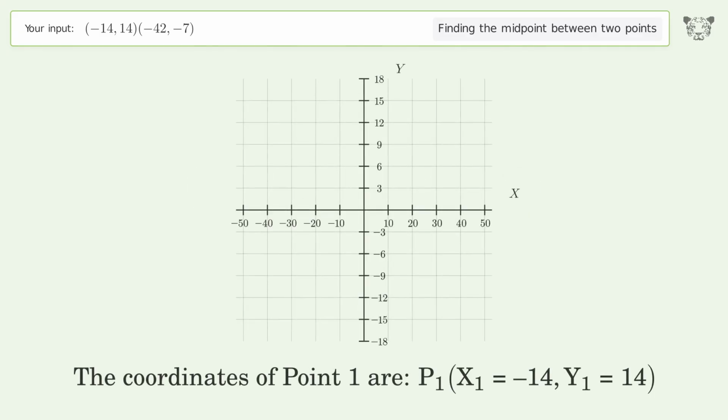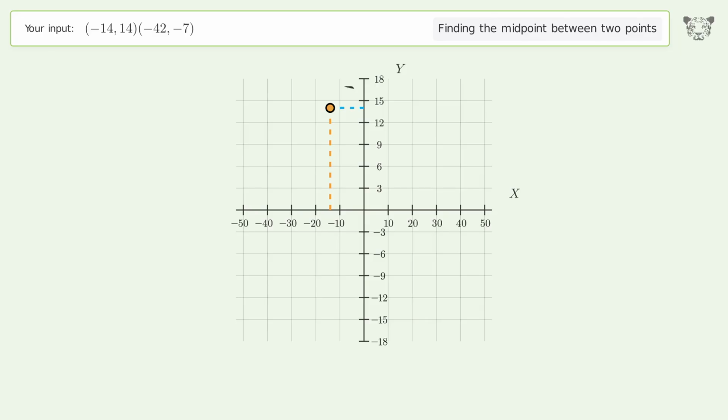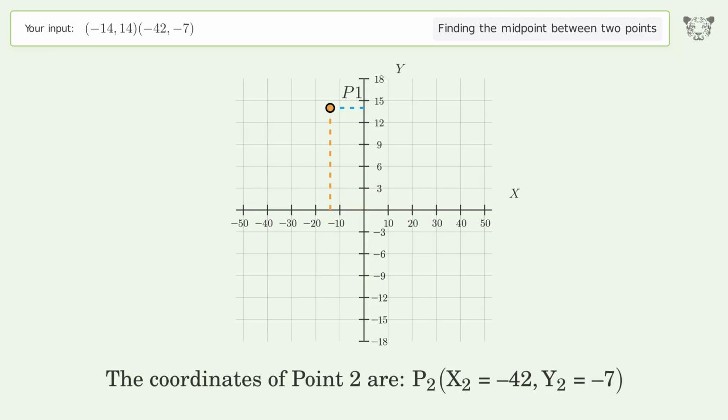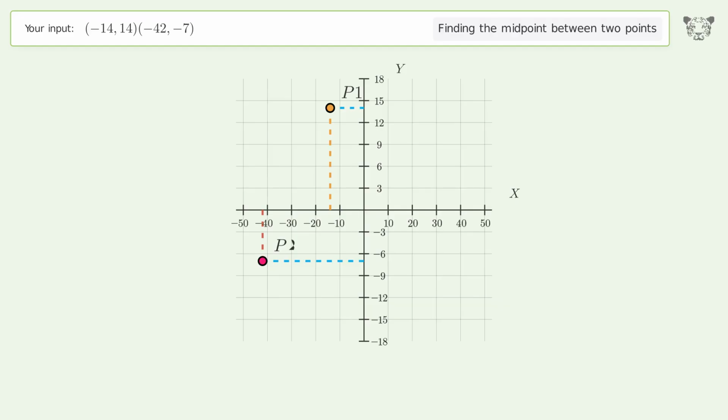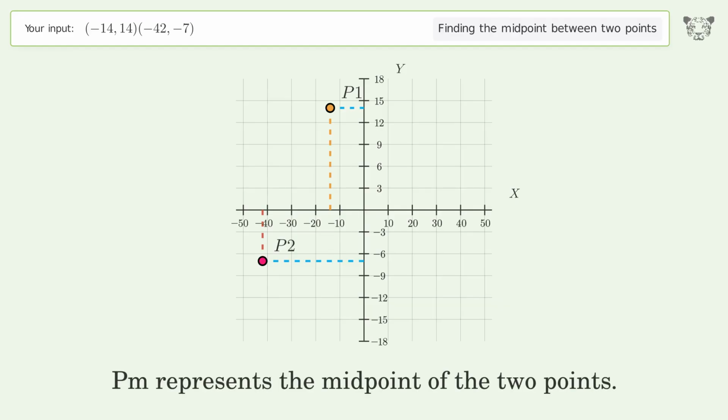The coordinates of point 1 are, x1 equals -14, y1 equals 14. The coordinates of point 2 are, x2 equals -42, y2 equals -7. PM represents the midpoint of the 2 points.